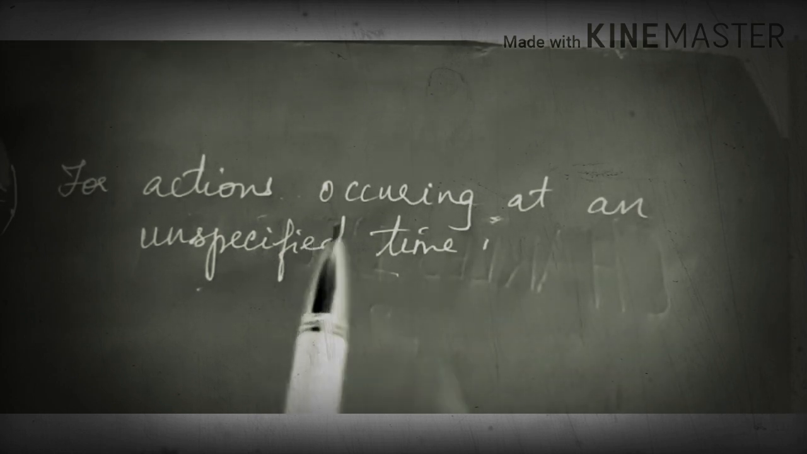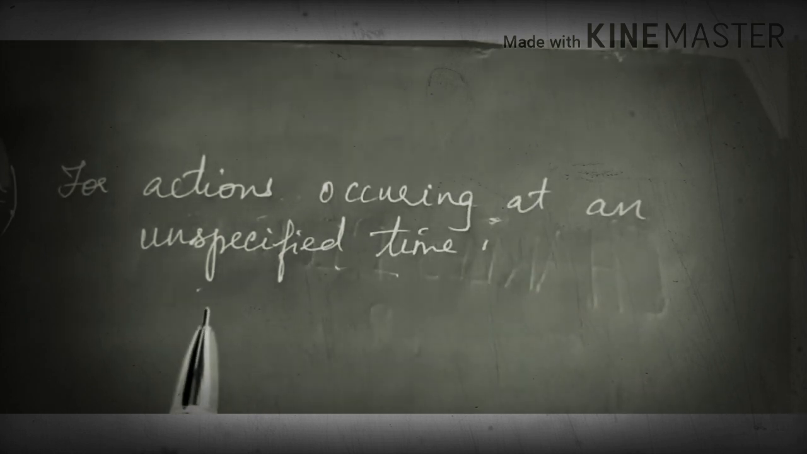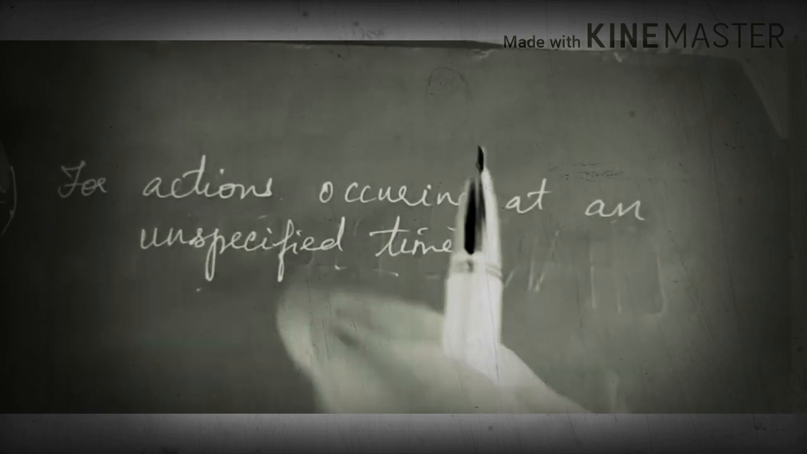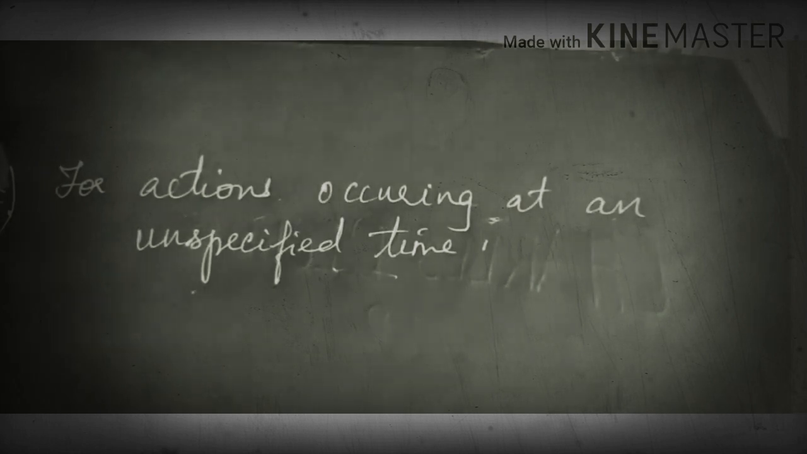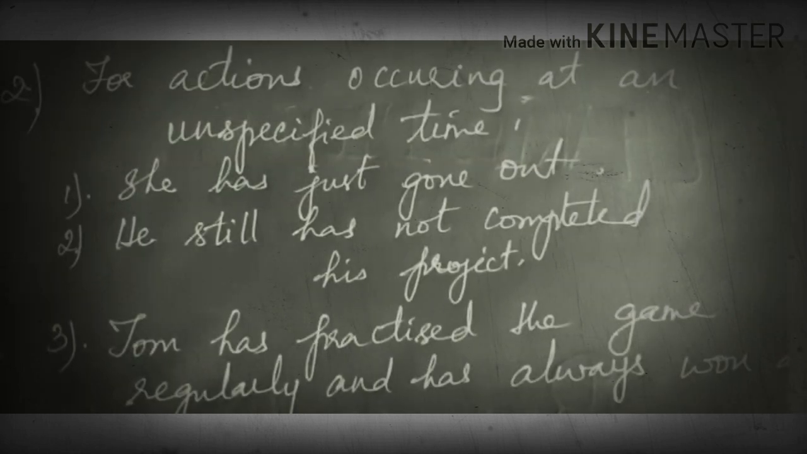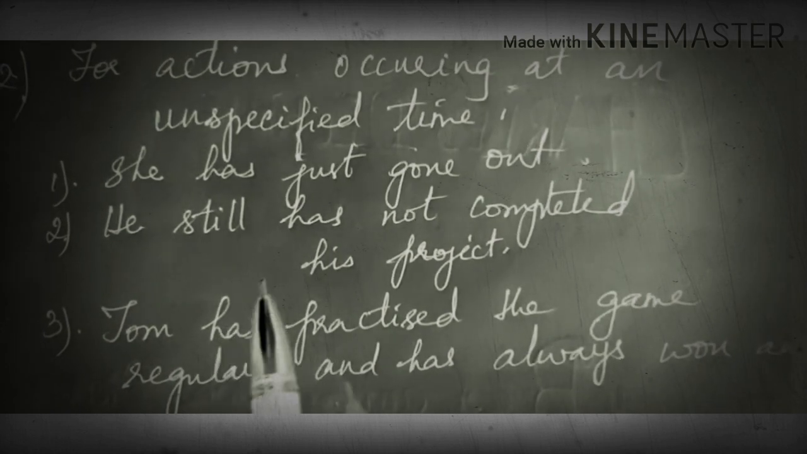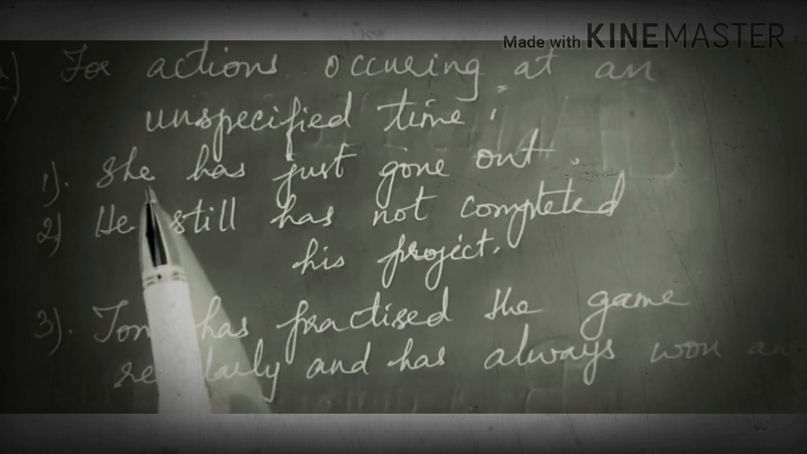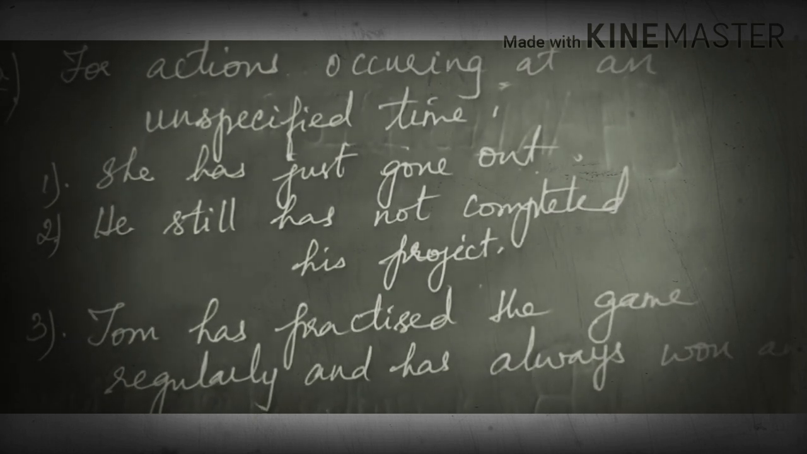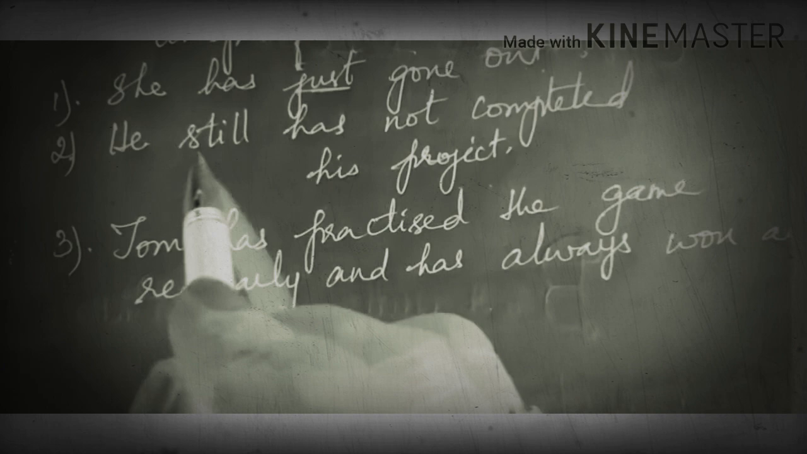For example, the present perfect tense for recent action, with just, still, that type of action. Present perfect tense is also used for repeated or habitual action. We'll go through this with the help of examples. For actions occurring at an unspecified time, you can see the examples. She has just gone out. He still has not completed his project. That is the usage of just and still.